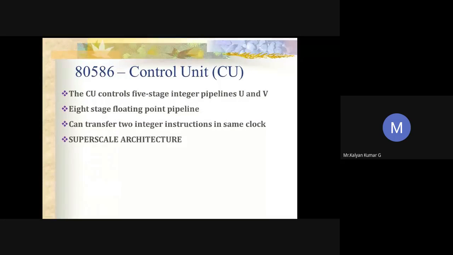If there is no need for floating point operations, the integer pipelines will take care of it. The Pentium processor can transmit 2 integer instructions in the same clock, so that the performance can be improved. This is called superscalar architecture, which we'll discuss in the next slide. This is why it is called a superscalar architecture.